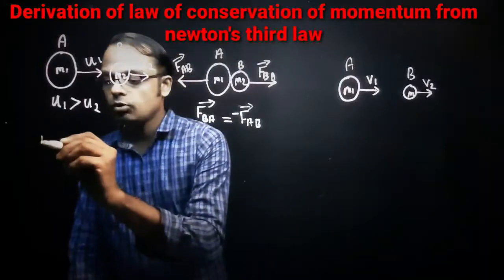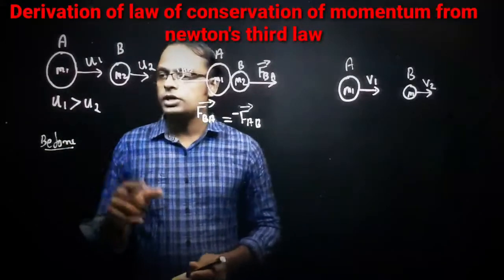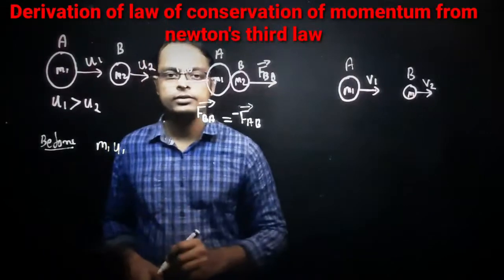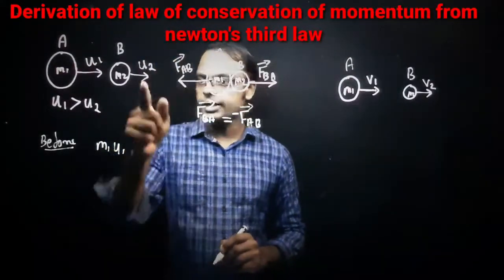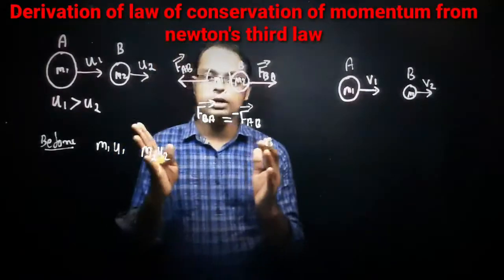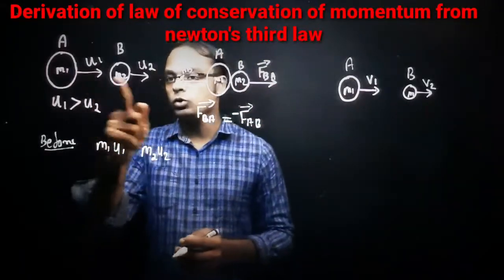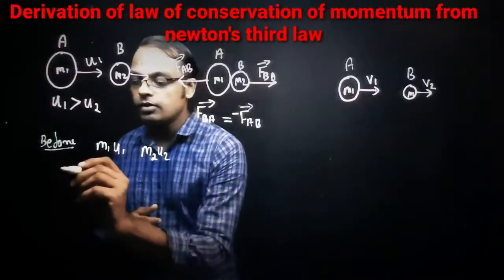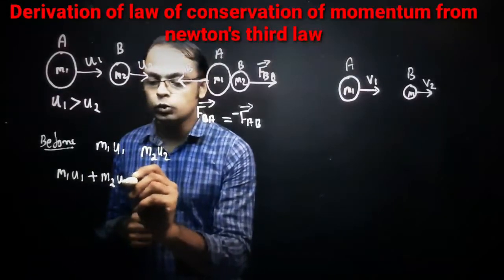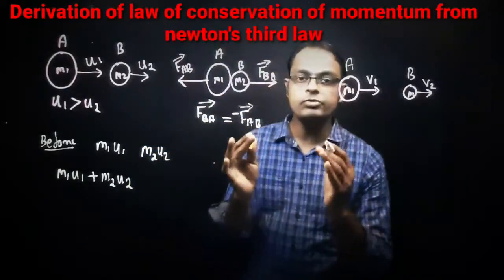Let's see what is the momentum before collision. Before collision, the momentum of the mass m1 is m1 u1, correct? Now the momentum of the second body m2 before collision is m2 into u2, because momentum is equal to mass into velocity, right? If so, what is the total momentum before collision? We can write m1 u1 plus m2 u2. That is the initial momentum before collision.